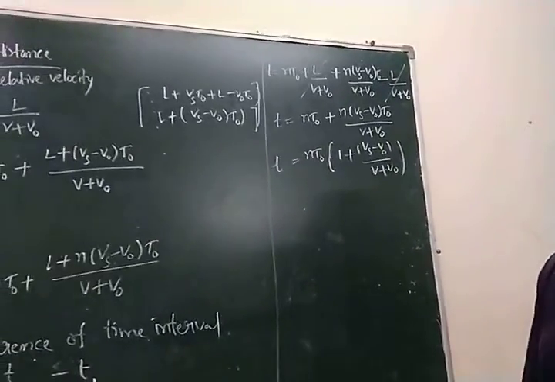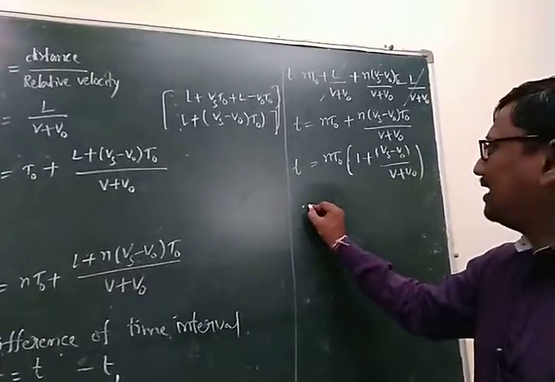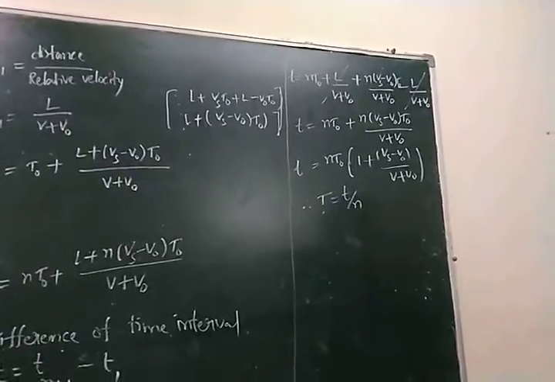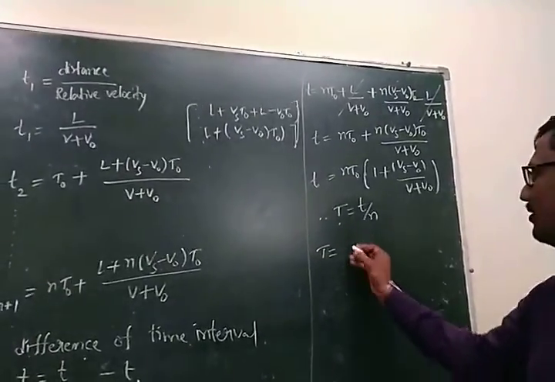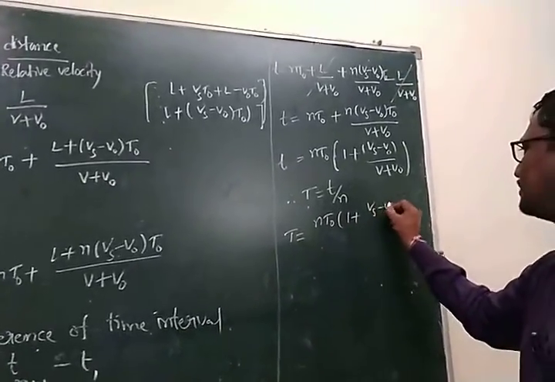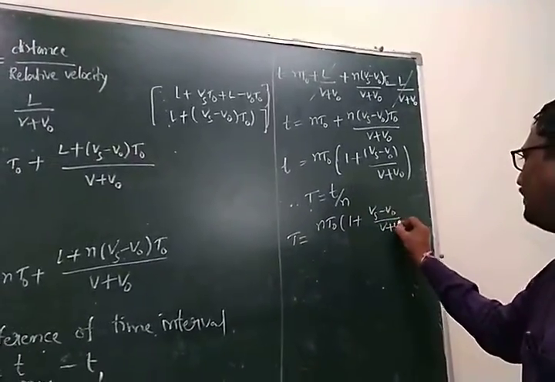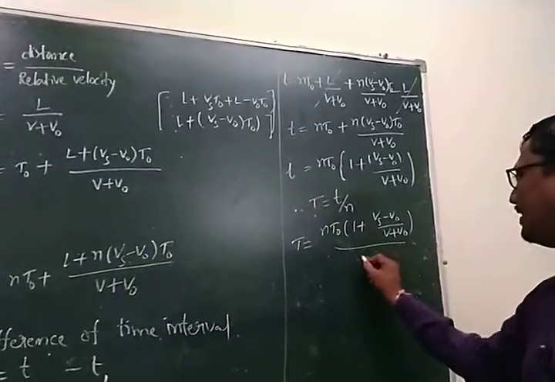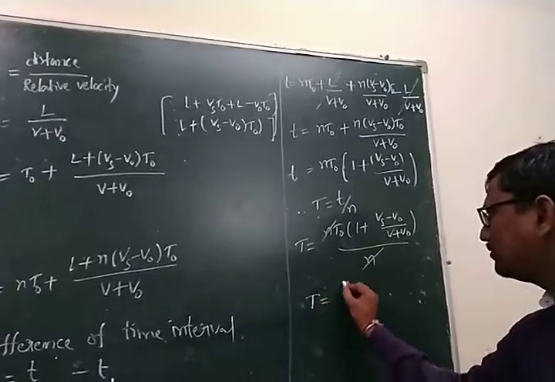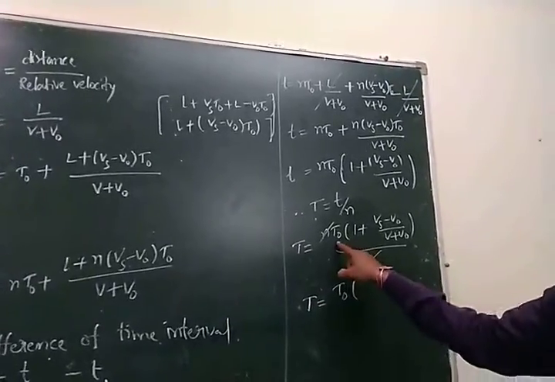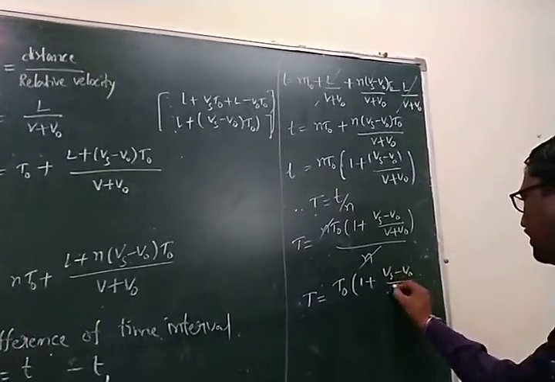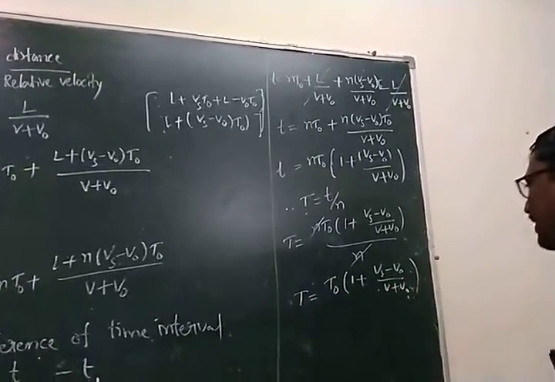Therefore, the time interval in one pulse, the capital T, is equal to small t by n. The capital T is equal to n T naught into 1 plus (Vs minus V naught) by (V plus V naught), all divided by n; n gets cancelled. The remaining is T naught into 1 plus (Vs minus V naught) by (V plus V naught).